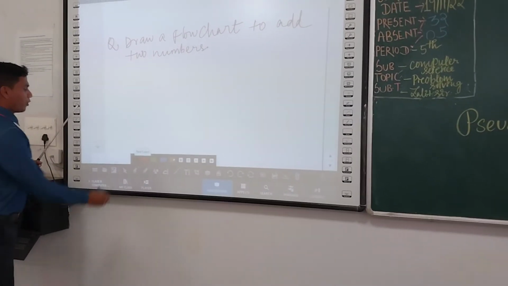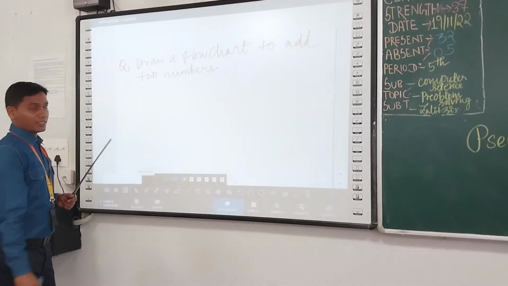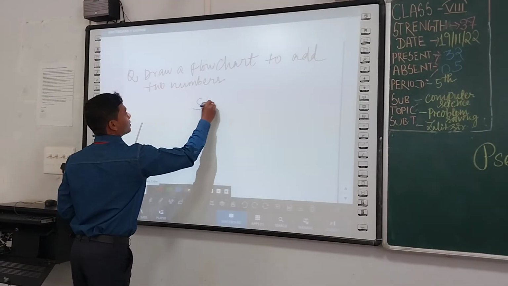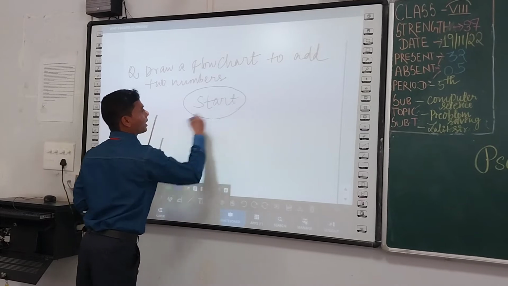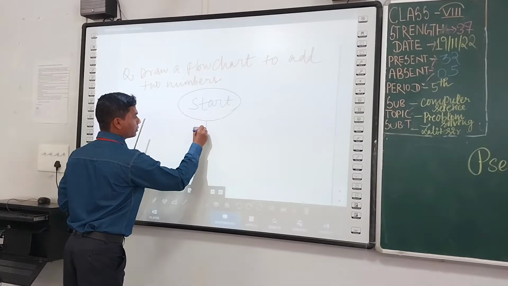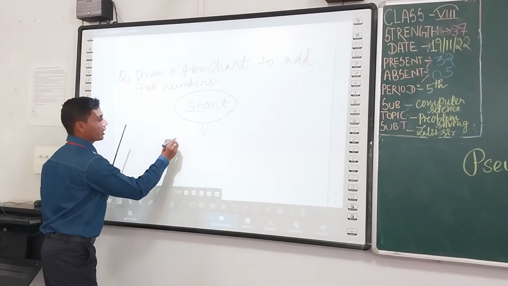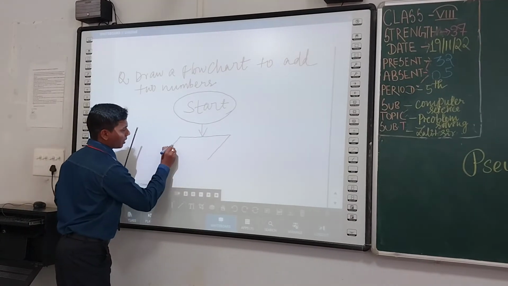So what will we do first? First we have to take the start. First we will start. Okay. Next, we will start using an ellipse. Right? Second one, what will we do? We have to take the input. Okay, using a parallelogram.